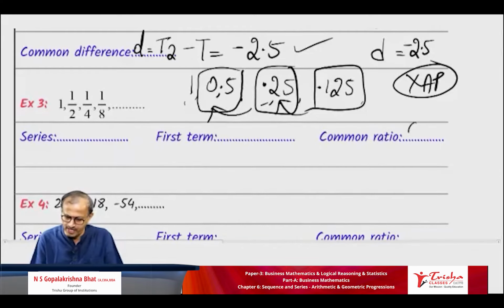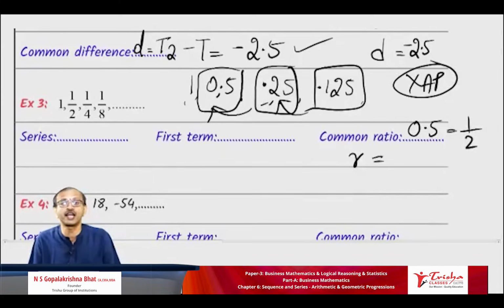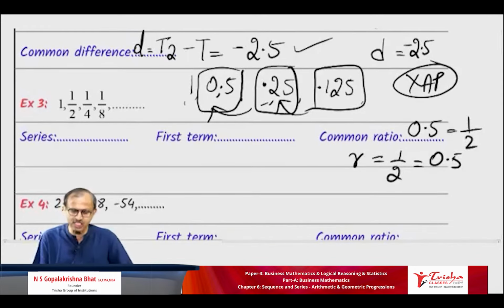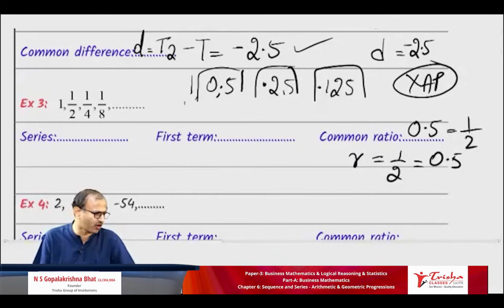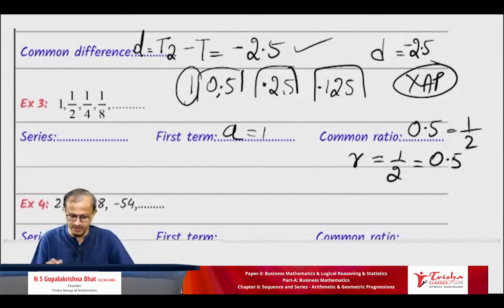0.5 by 1, so 0.5 you can write, or you can write 1 by 2. 0.5 or 1 by 2, same. So you write once again, common ratio, small letter r, is 1 by 2 or 0.5. First term, I will not tell, you only should tell me. First term is represented by what letter? It is A. A is equal to 1.